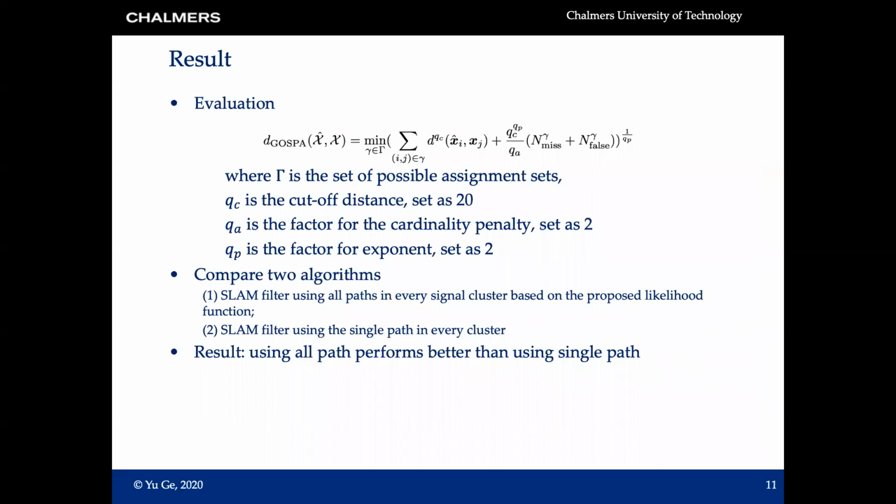Then we move into the numerical evaluation of the results. We use the so-called Gaussian-bar distance to evaluate the mapping result. It is a distance that considers all the estimation error, misdetection, and also the false alarm. We compared two algorithms: the SLAM filter using all received paths in every cluster, which is our proposed algorithm in this paper, and the SLAM filter that only uses a single path in every cluster.